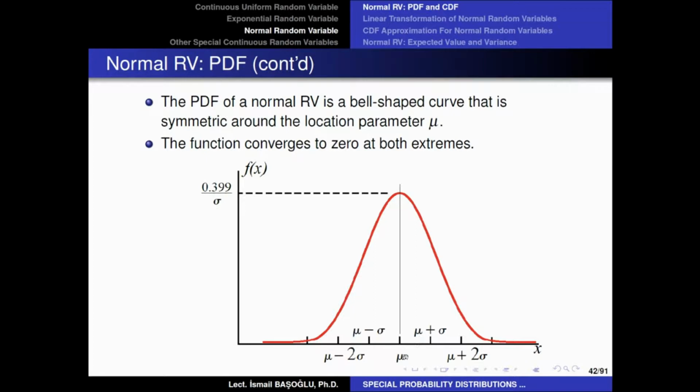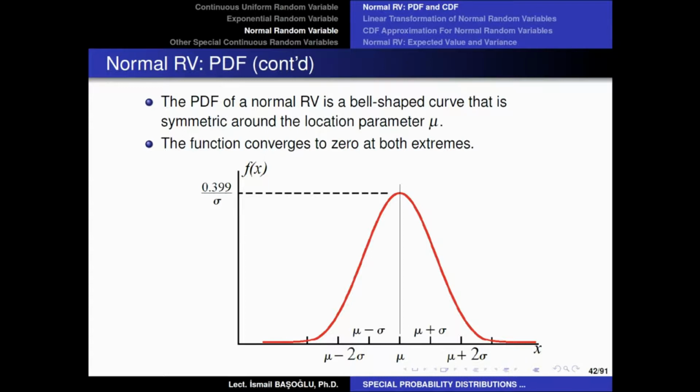As you can see, if you move 1 scale parameter from the location parameter, either on the right-hand side or the left-hand side, the function will decrease. If you move 2 scale parameters away from the location parameter, the function will decrease as well. But if you move 3 scale parameters away, in that case, the function will become very close to 0.